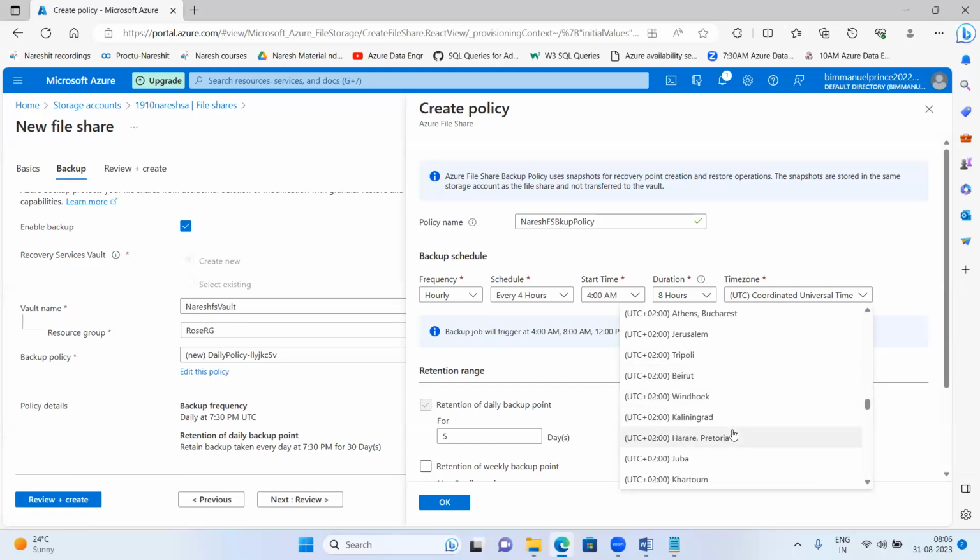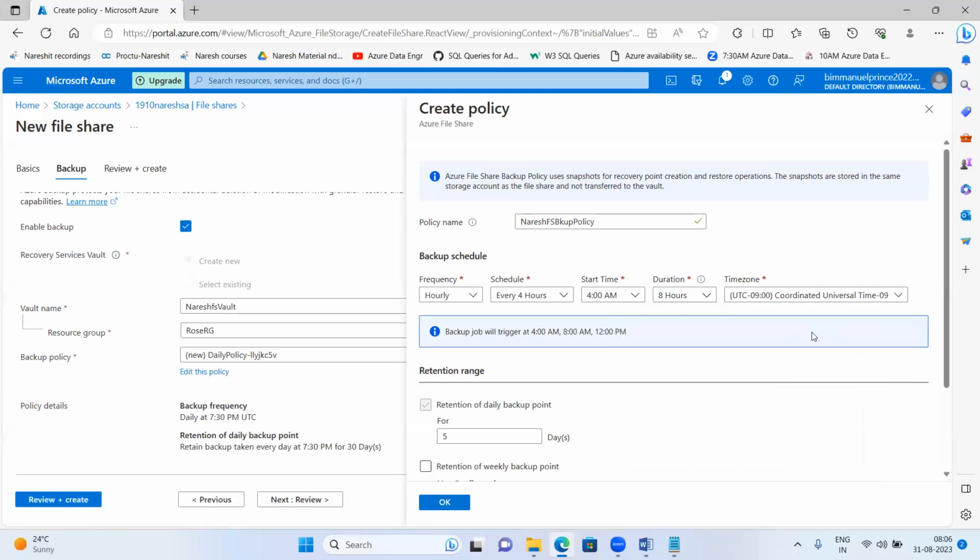I'm not finding it here actually. I don't know what name they have given. We'll take any time zone, guys. We won't waste the time here. I'll just take coordinated universal time zone.